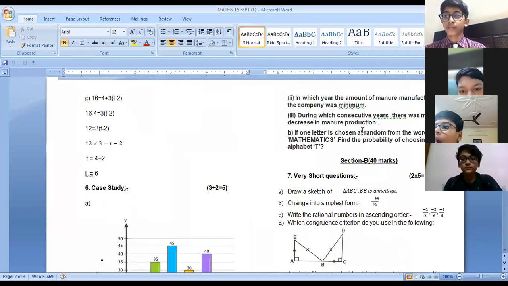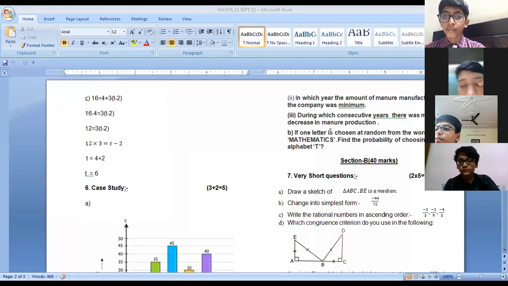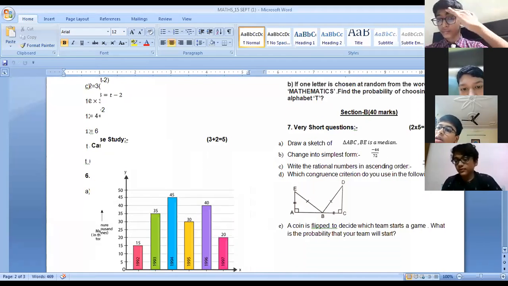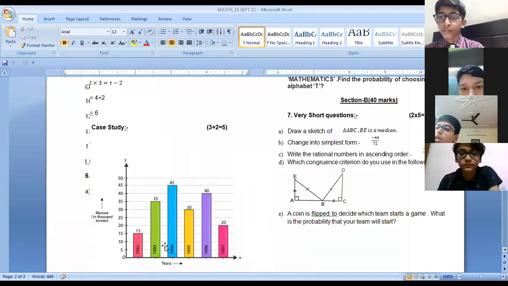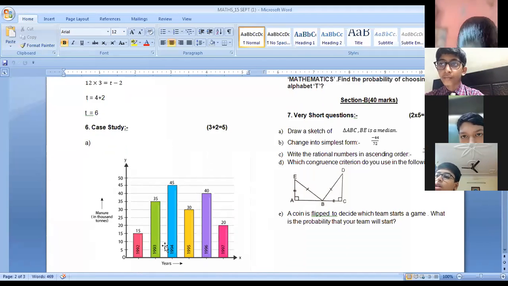And tell me the consecutive years in which there is a decrease in the manufacture of manure. No, Sharvil Bhatt, you're wrong here. Haryanshi, you're right here. Anupriya, if you are talking about the consecutive years, that means you have to write two years at least. So 1996 and 1997. No, Avika, you're wrong here. Consecutive years here mean the two years in which there is a downfall in the manure production. No, wrong, beta, not 1995 to 1997.